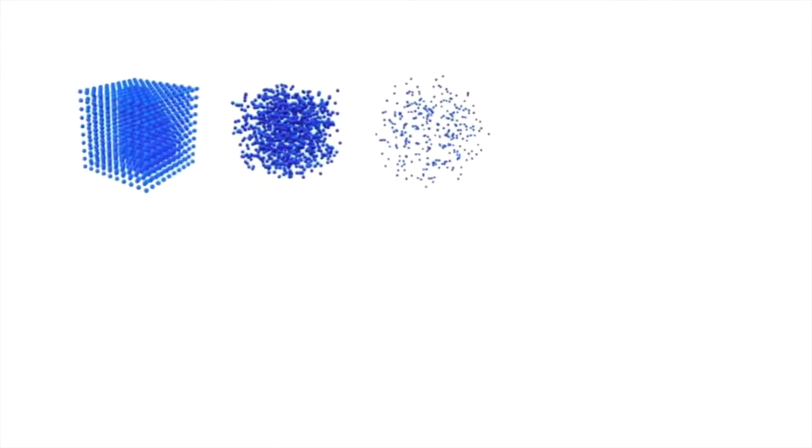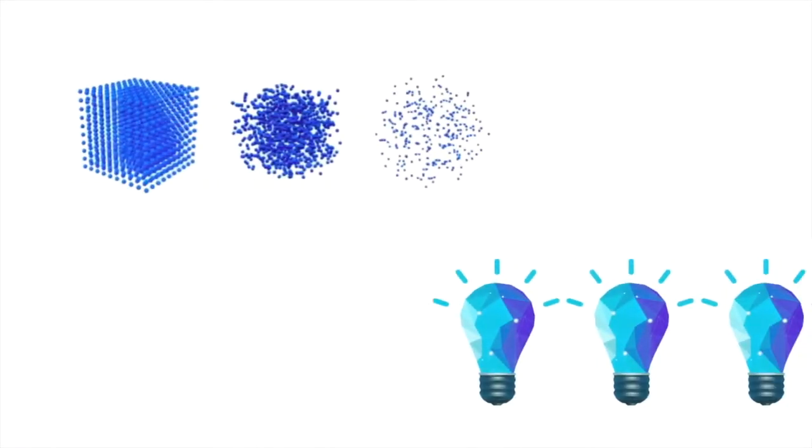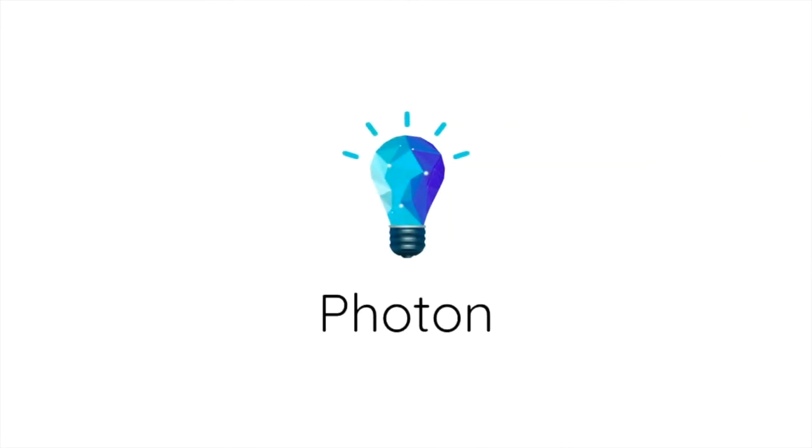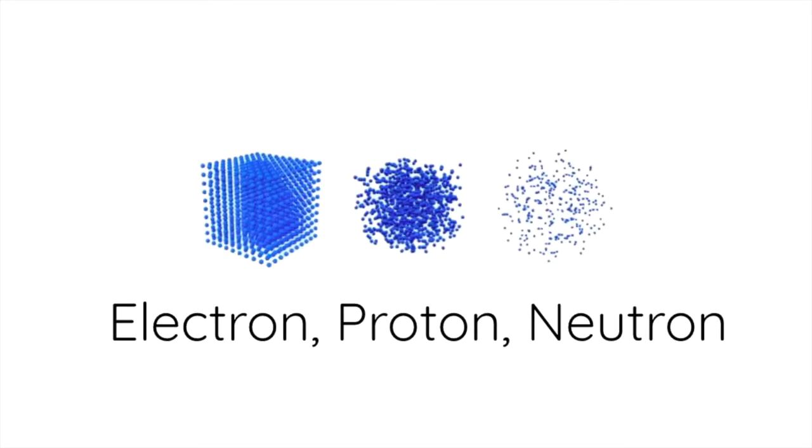Next is the photon theory of light. It explained that both light and matter consist of tiny particles which have wave-like properties associated with them. Light is composed of photons and matter is composed of electrons, protons, and neutrons.